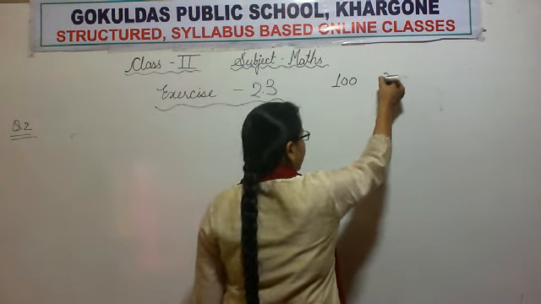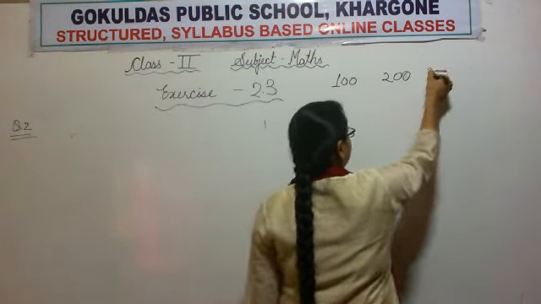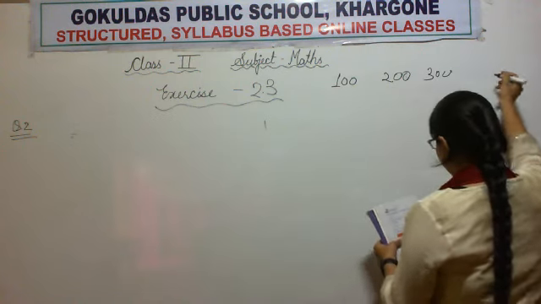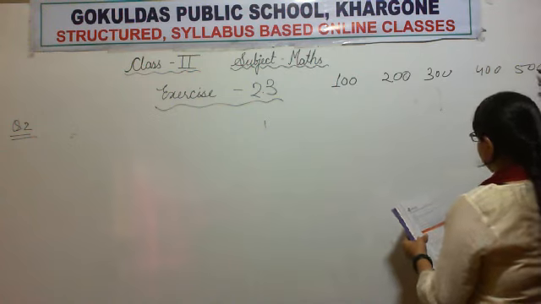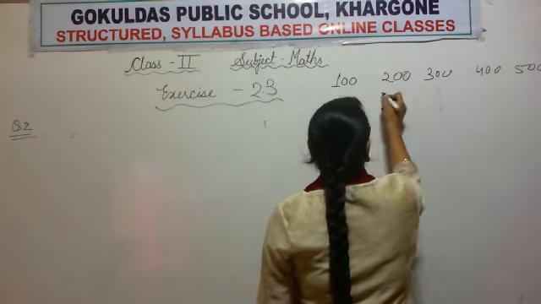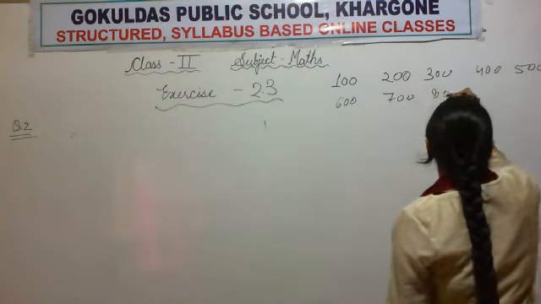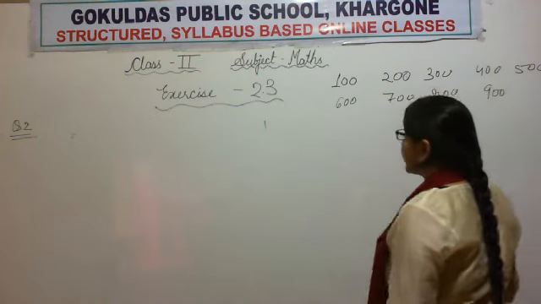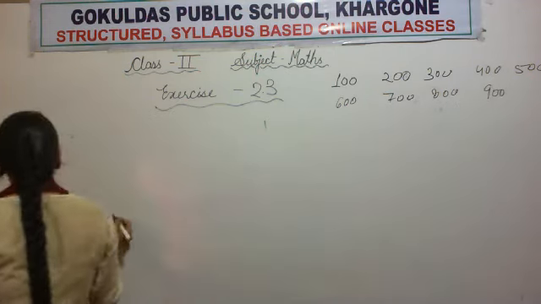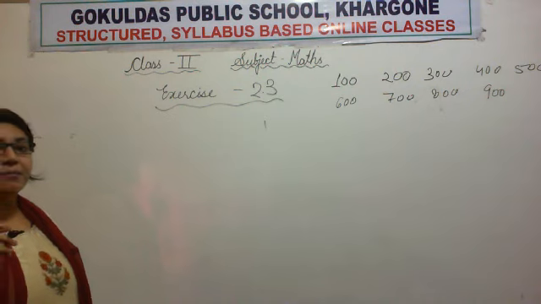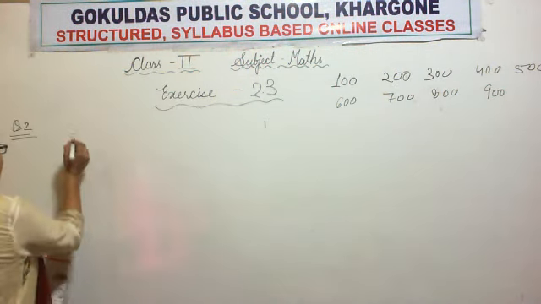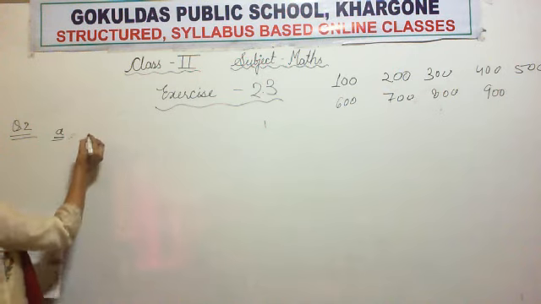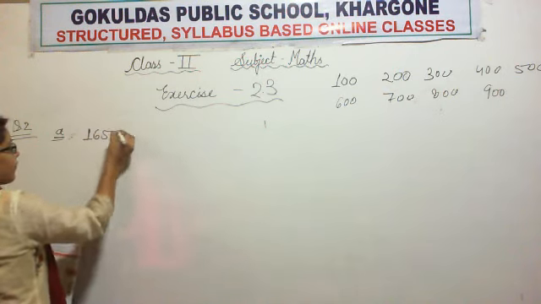Hundreds means 100, 200, 300, 400, 500, 600, 700, 800 and 900. Okay. So again, I am not writing the question, but you have to write the question in your copy. Part A, which is 165.